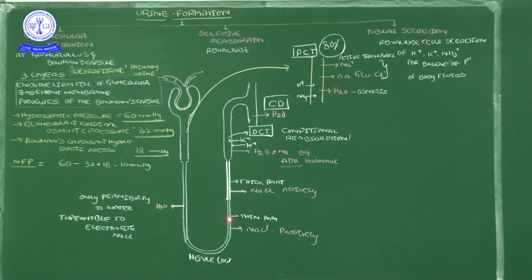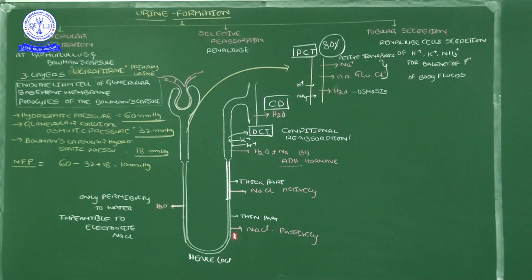And then the distal part of the ascending limb of the Henle loop has very thick walls. I have mentioned the difference between the two regions. The thick part of the ascending limb is also permeable only to electrolytes, but those electrolytes are reabsorbed actively. Actively means energy is utilized. You should remember that.